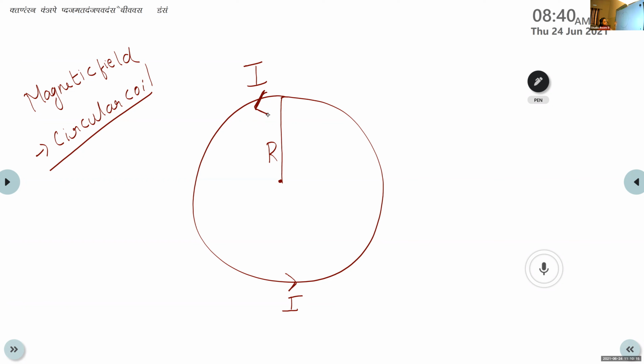So here we consider a circular coil with a radius r. Let I be the current flowing through this circular coil. Whenever the current I flows through the circular coil, it develops a magnetic field. Now we consider a point P in this magnetic field.